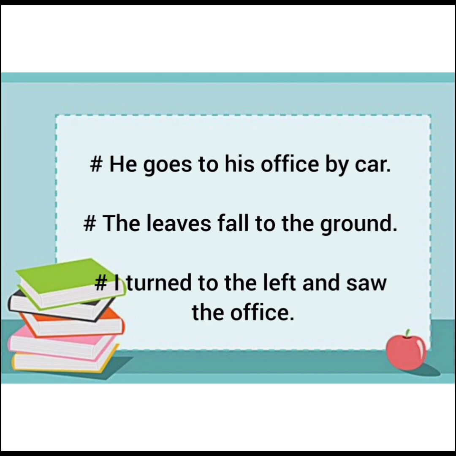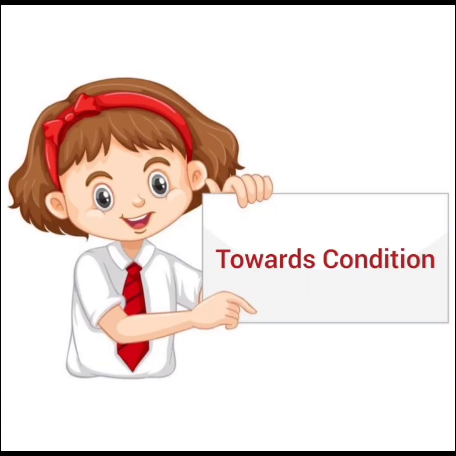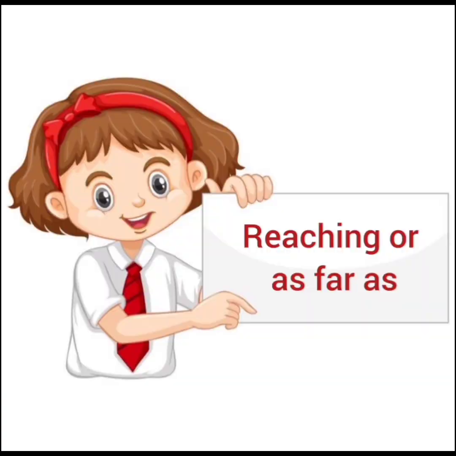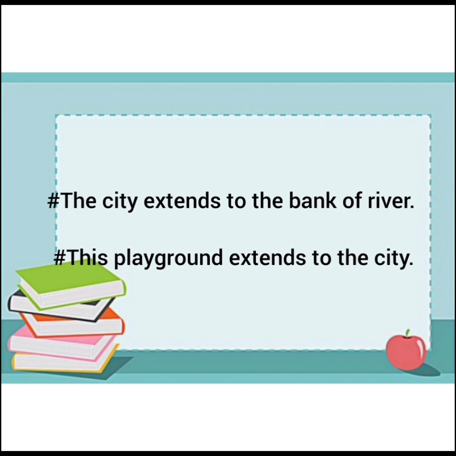Then the next condition is that it shows a change of condition. They waited until the red light changed to green. He moved the audience to tears. Now the discussion of condition is here. Then it is also used for reaching or as far as. The city extends to the bank of the river. This playground extends to the city.